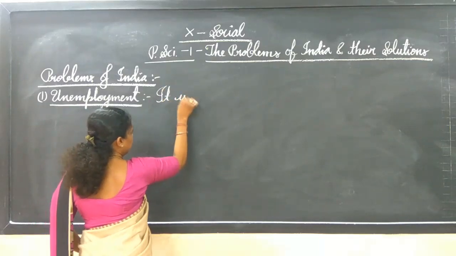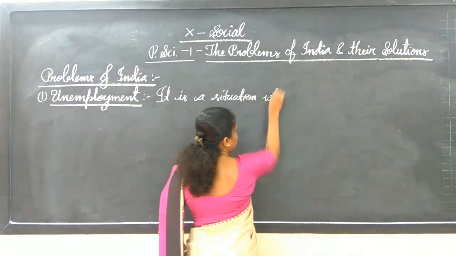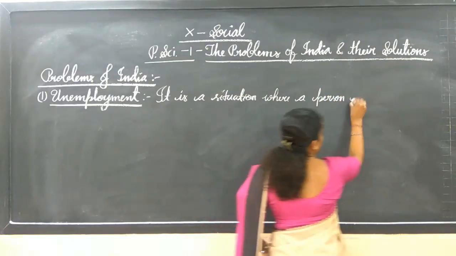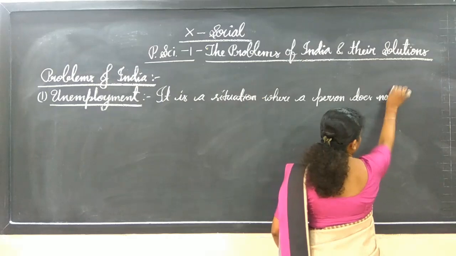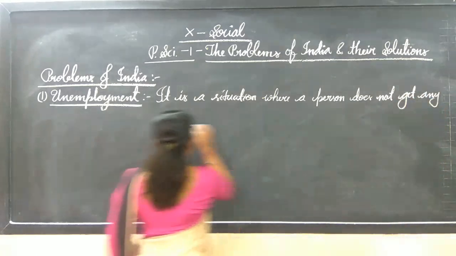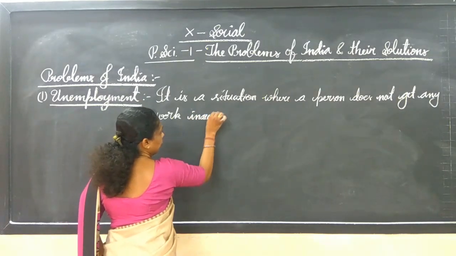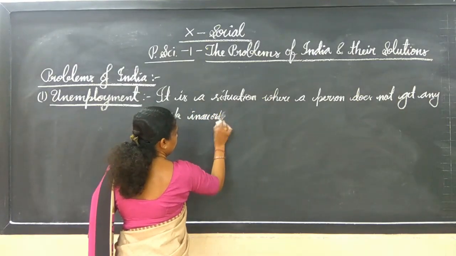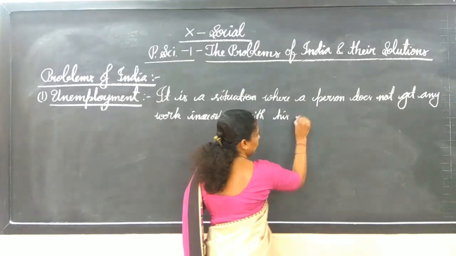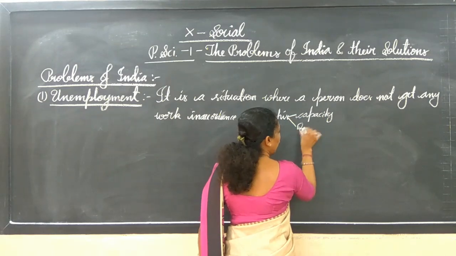It is a situation where a person does not get any work in accordance with his capacity and even qualification.